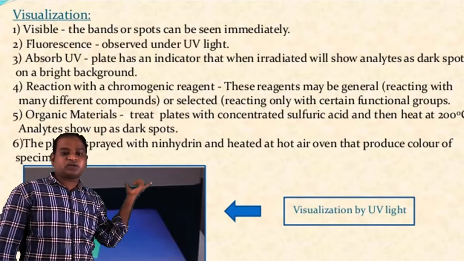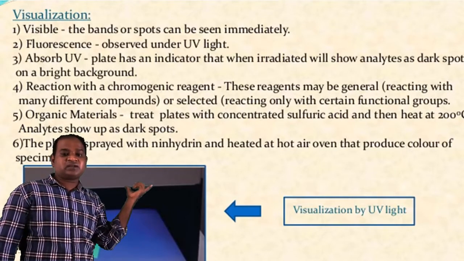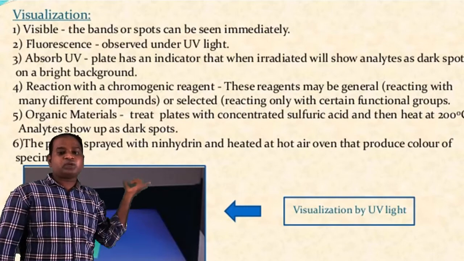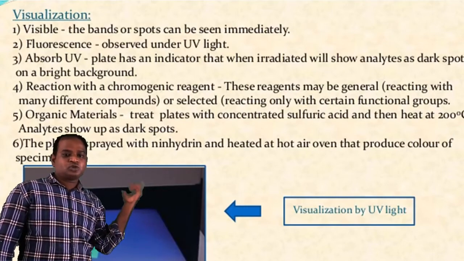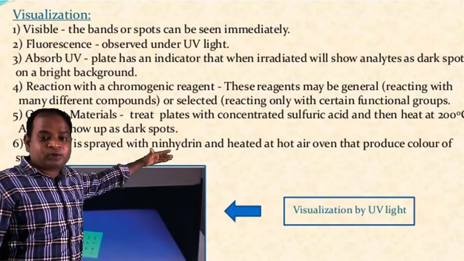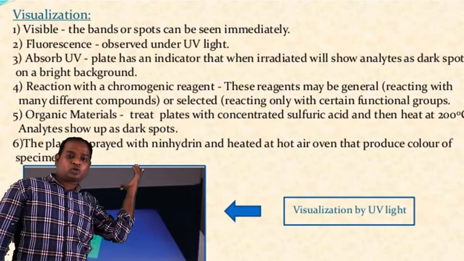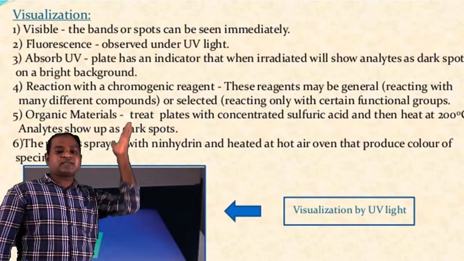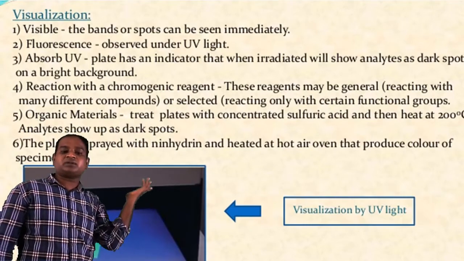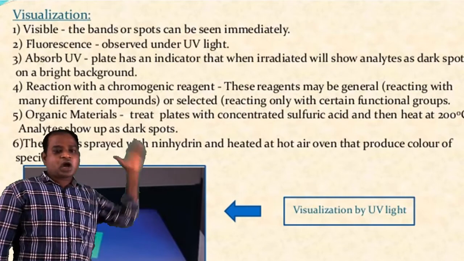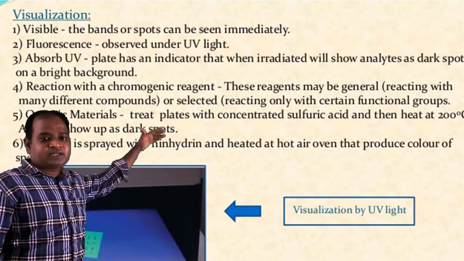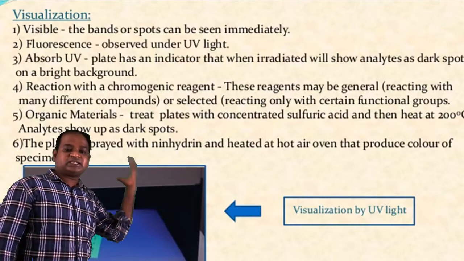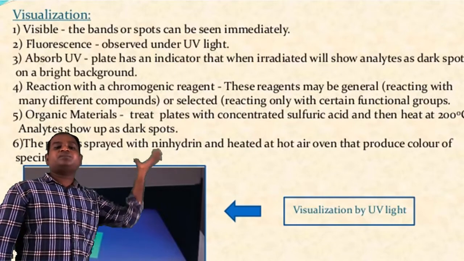This is the most important one. These reagents may be general, reacting with many different compounds, or selective, reacting only with certain functional groups. So the coloring agent or chromogenic reagent, which makes the sample visible, is the most important part of visualization. For organic materials, treat plates with concentrated sulfuric acid and heat at 200 degrees centigrade, and they show up as dark spots.